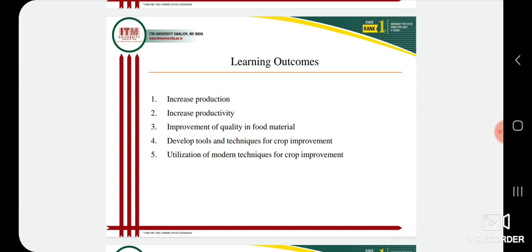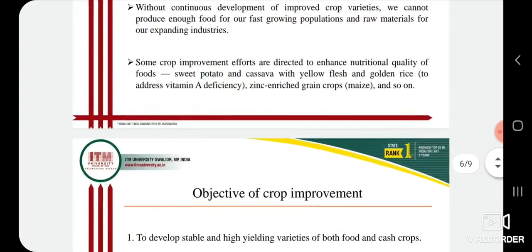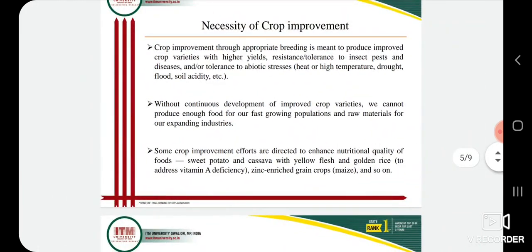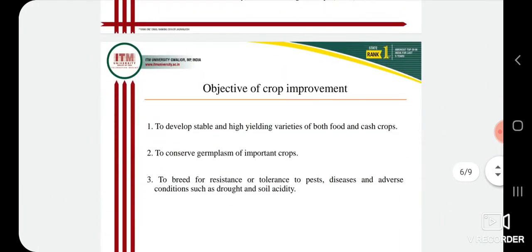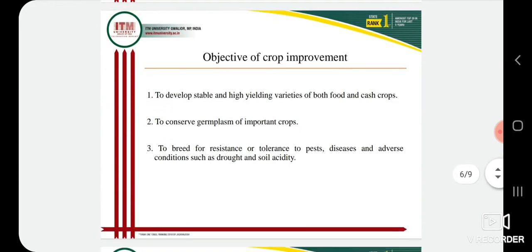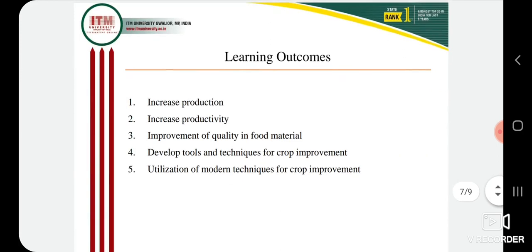If you do all these things according to the objectives of crop improvement, what are the learning outcomes? The production will increase, yes, definitely. Productivity will also increase. The quality of food material will increase.